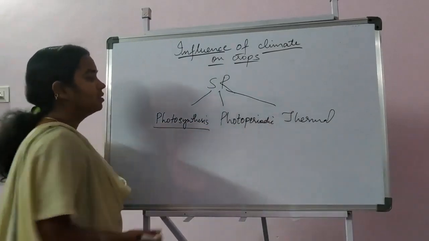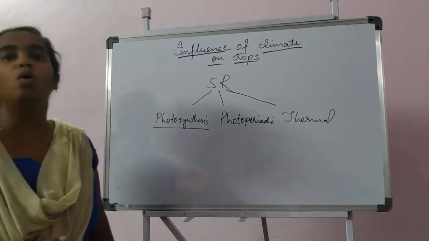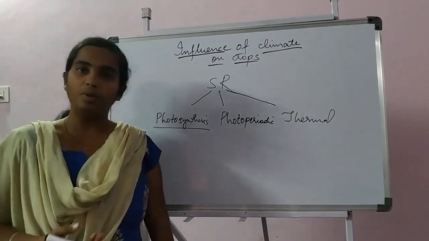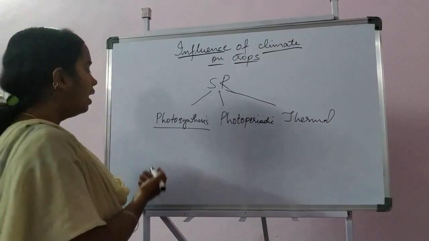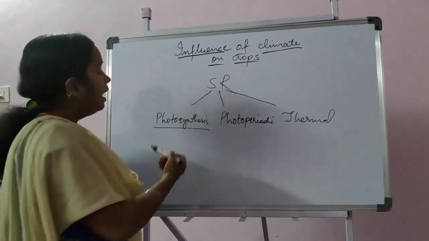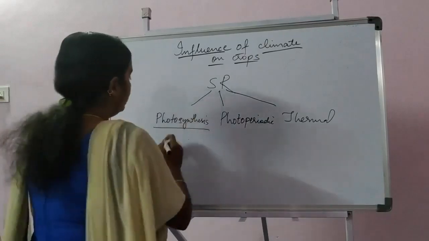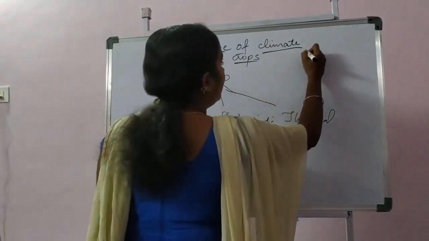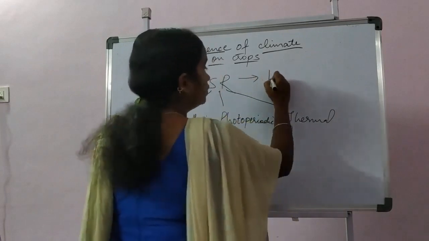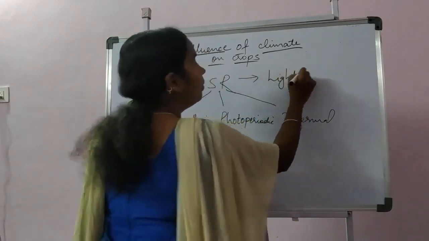Photosynthesis, as we know, is the main process in autotrophs by which they produce their own food. So how will solar radiation affect the photosynthesis of the plants? When we talk about solar radiation we are talking about light.